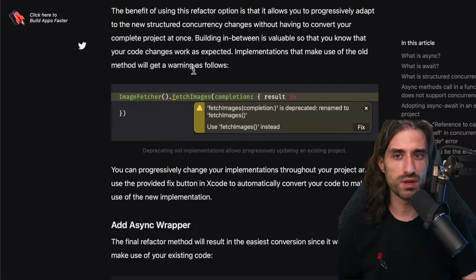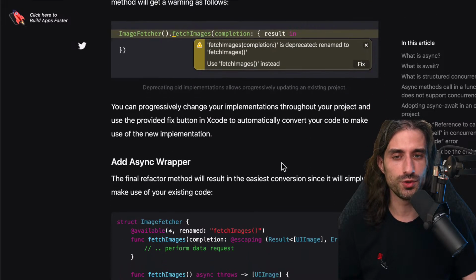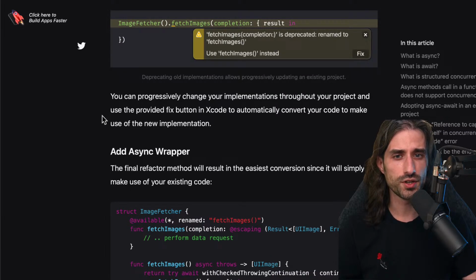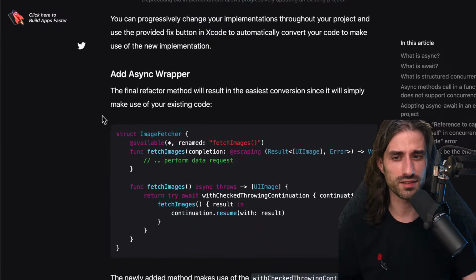Implementations that make use of the old method will get a warning as follows, with a suggested fix to migrate to the new async version. With this, you can progressively change implementations throughout your project and use the provided fix button in Xcode to automatically convert your code to make use of the new implementation. Of course, since the new implementation is async, you will still need to adapt your code in order to be able to call an async function from a place where it's probably not possible. Remember, you will have two choices: either make the calling function async itself or create a task.